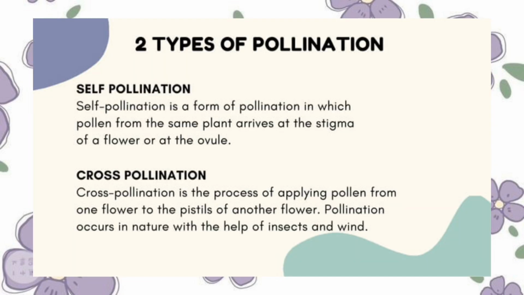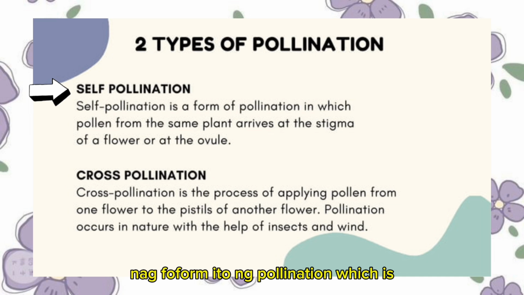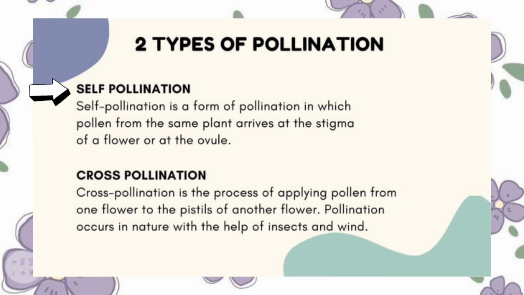Ang dalawang types of pollination is self-pollination at cross-pollination. Ang self-pollination naman ay nag-form ng pollination which is sa pollen ay galing sa same na plant, nag-a-arrive mismo sa stigma ng flower o kaya ovule.